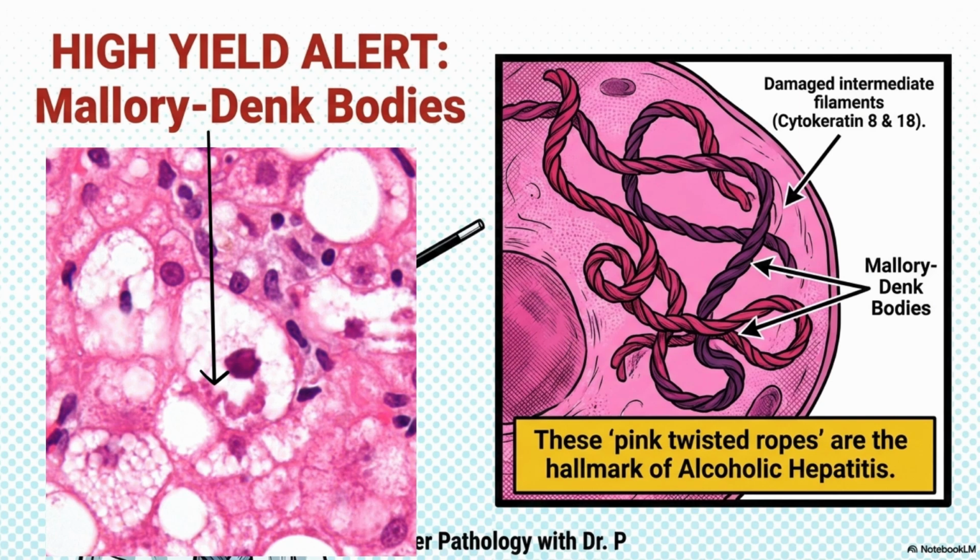These are damaged intermediate filaments, cytokeratin 8 and 18. They look like pink twisted ropes inside the cell. This is the hallmark of alcoholic hepatitis.